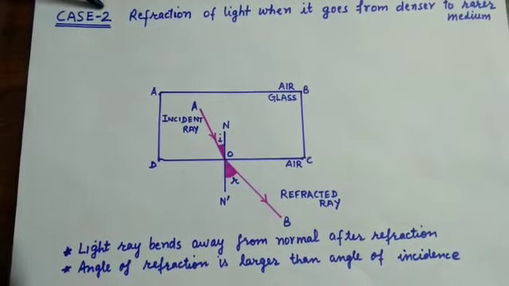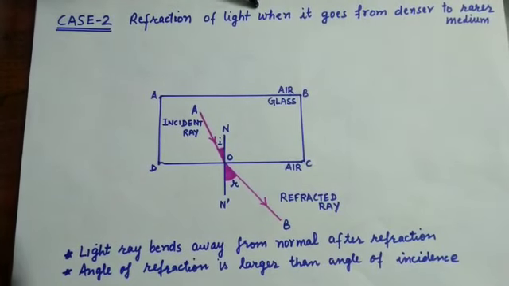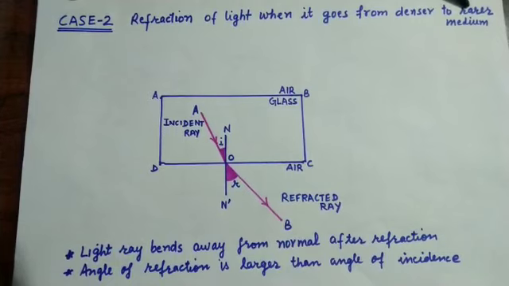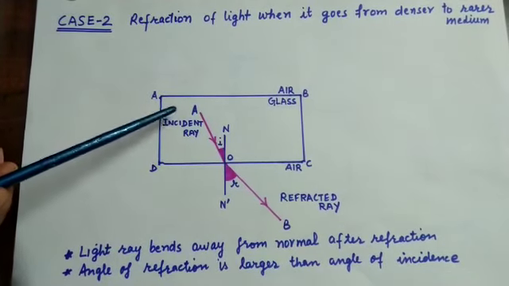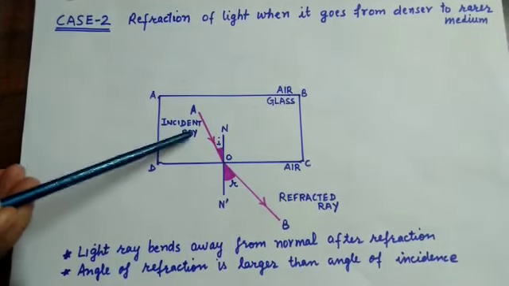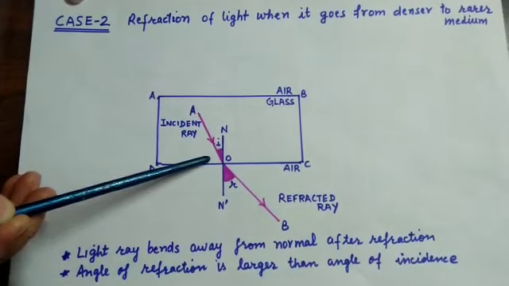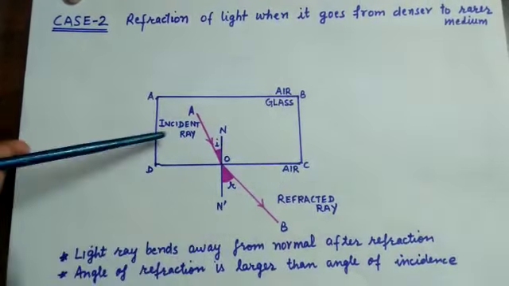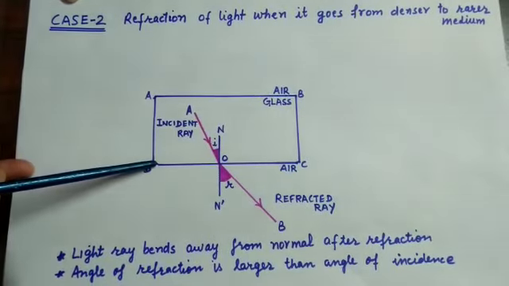Case 2. Refraction of light when it goes from the denser to the rarer medium. Here, AO is the light ray which is incident on the face DC of the rectangular glass slab.